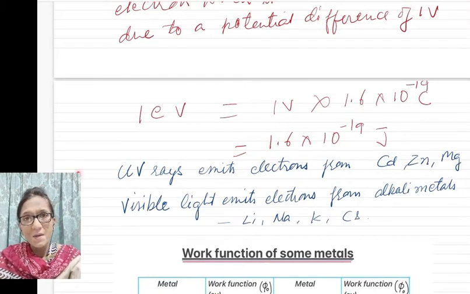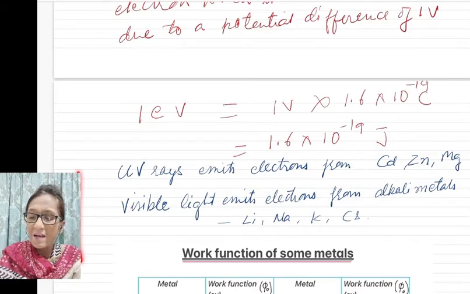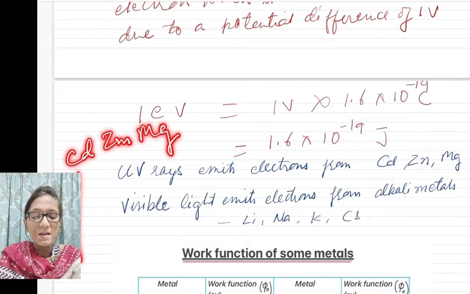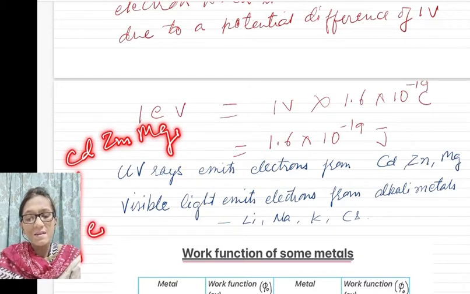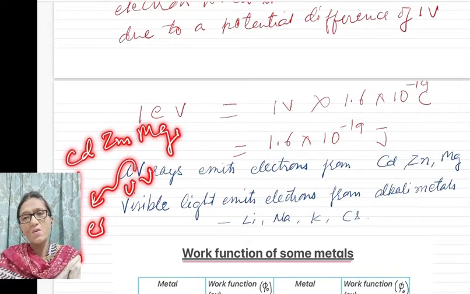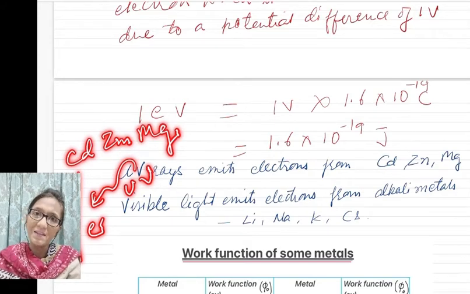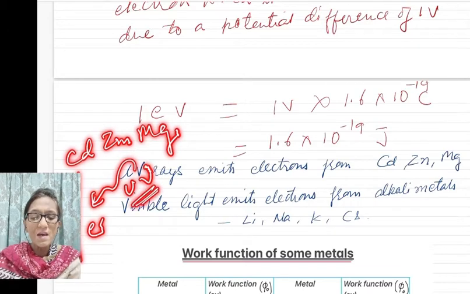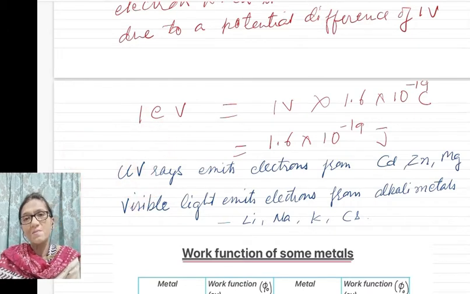Now there are some metals like cadmium, zinc, magnesium. All these can give out electrons only when these metals are irradiated with UV radiation. You cannot take out electrons from these metals when you irradiate them with simple visible light. So a minimum frequency is needed.